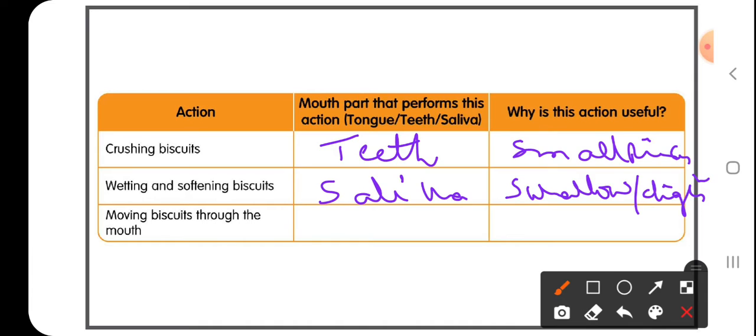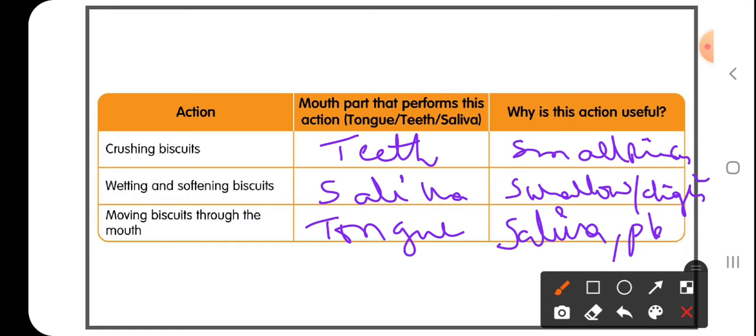Now the third one, the third action, that is moving biscuits through the mouth. So this is because of the tongue. So how is this action helpful? When the tongue is pushing the biscuits, it helps to mix the food with saliva properly, and even it will place the food material in between the teeth properly so that you can chew them.